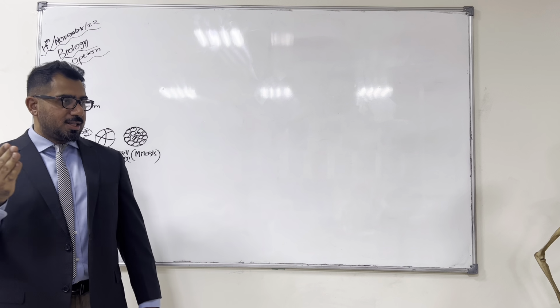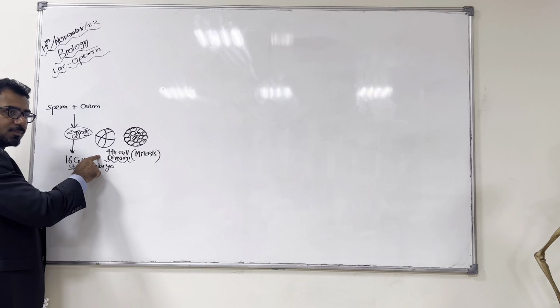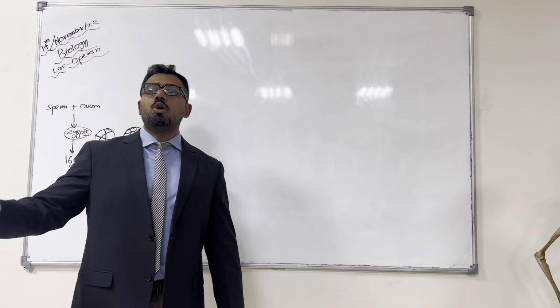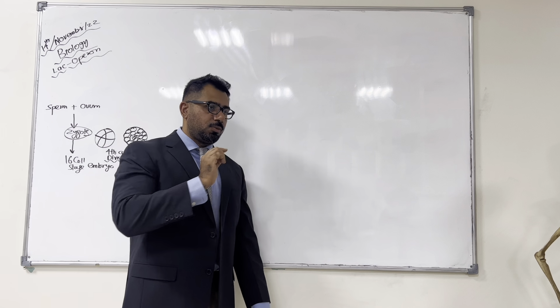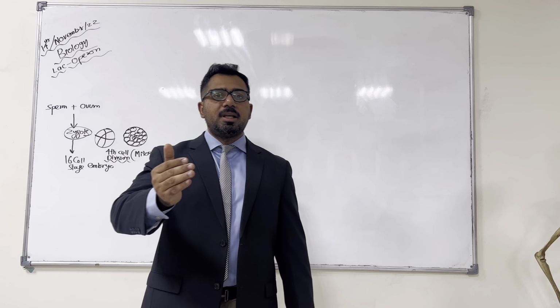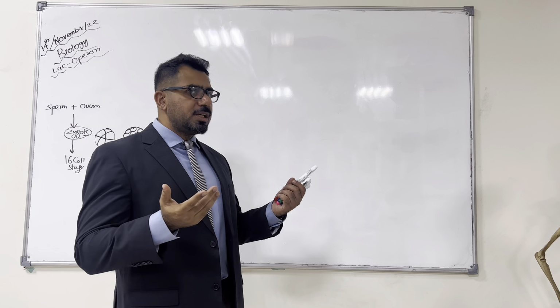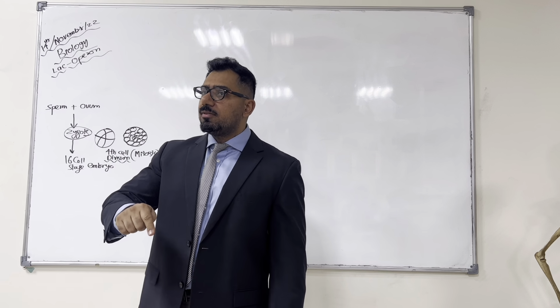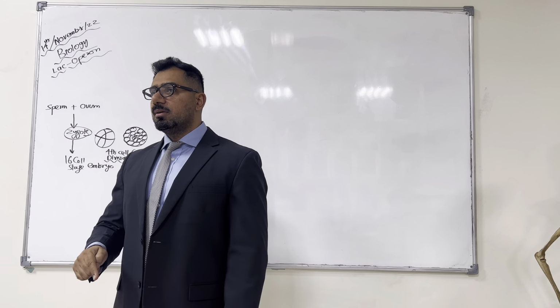When they lose their totipotency, at the fifth cell division, there is no chance of becoming an identical twin. Now, the question is, why do the cells lose their totipotency? Why do not all the genes remain active? If all the genes remain active, it means every cell will be able to produce the proteins which are not even required in that cell. So that will be a wastage of resources and wastage of energy as well, right? So the genes which are not required in a cell become turned off.